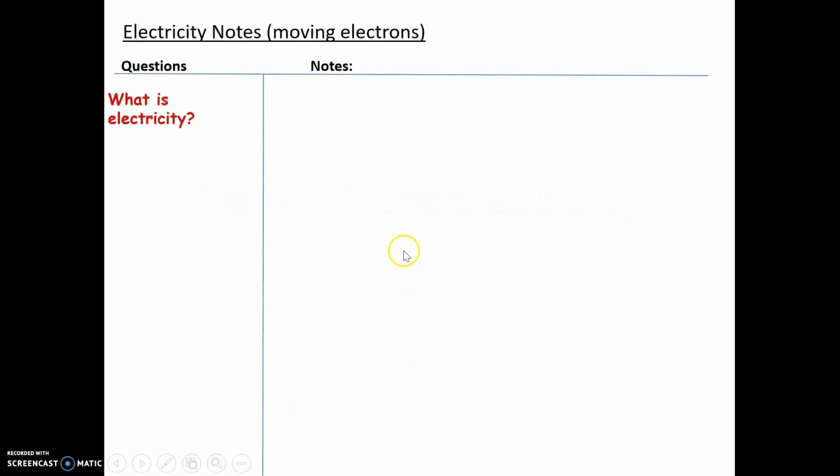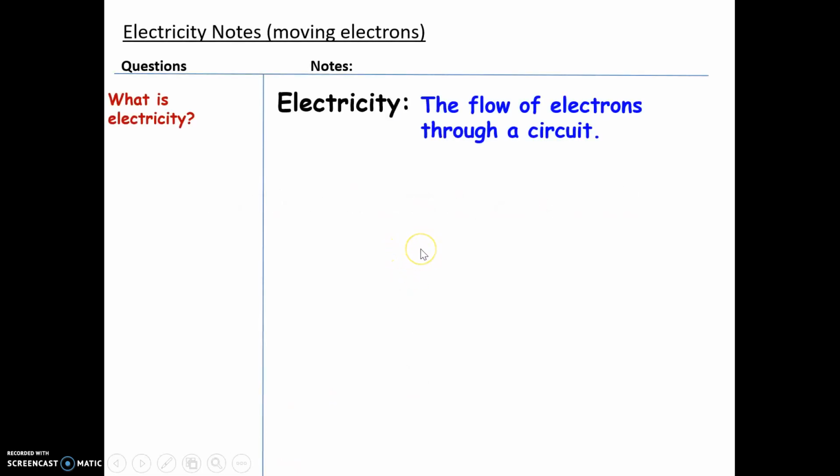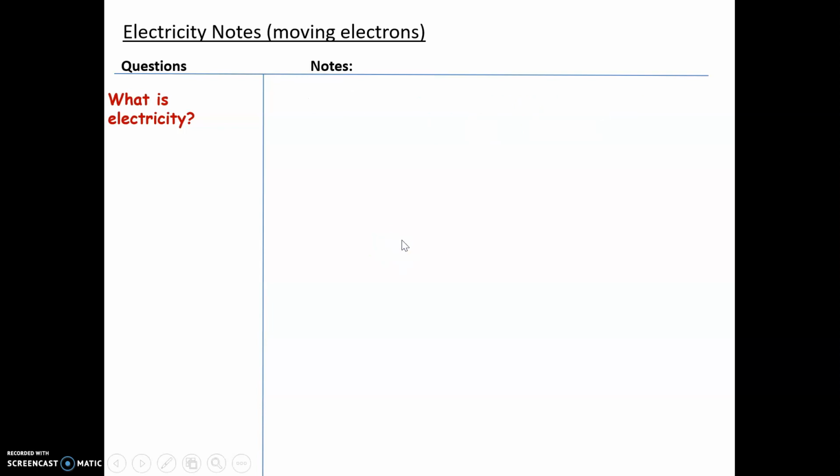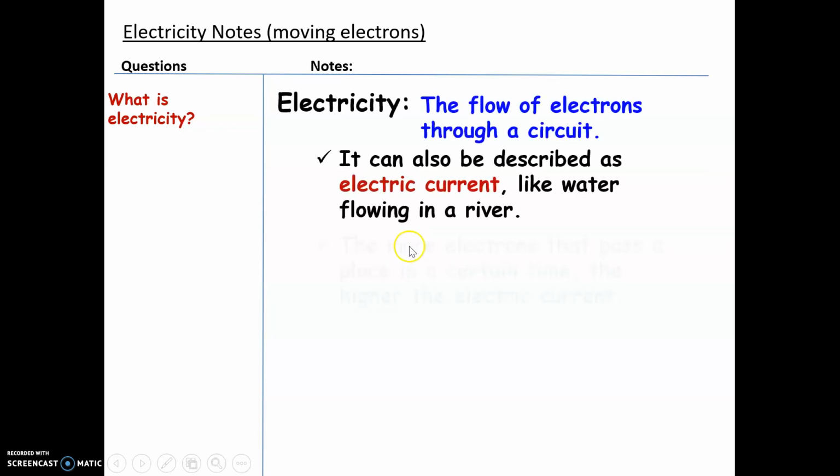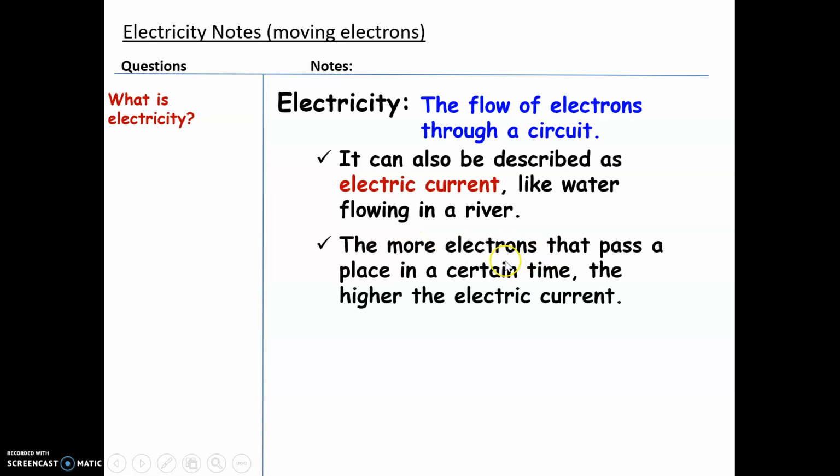Electricity is what we call it when charges move, when they flow through a circuit. Many people describe electricity like water in a river. So the more electrons there are, the stronger the electric current, just like the more water there is, the stronger the current in the river. So you're going to hear that theme throughout the day today. The more electrons you have, the more current there is.